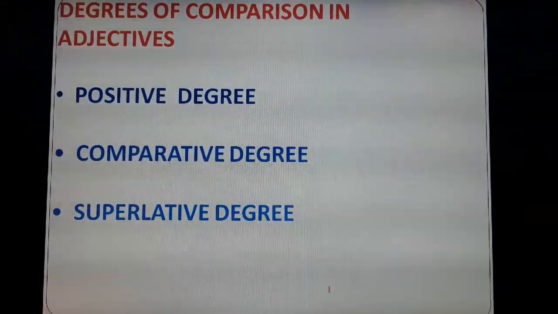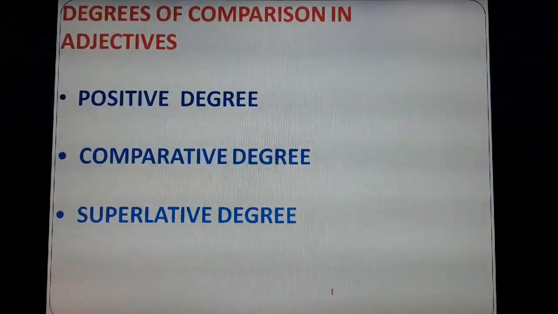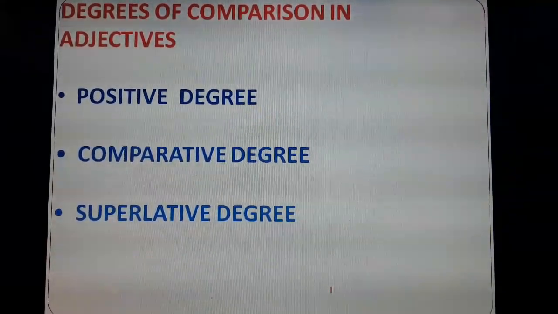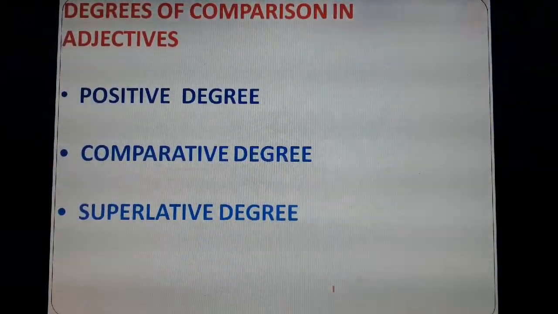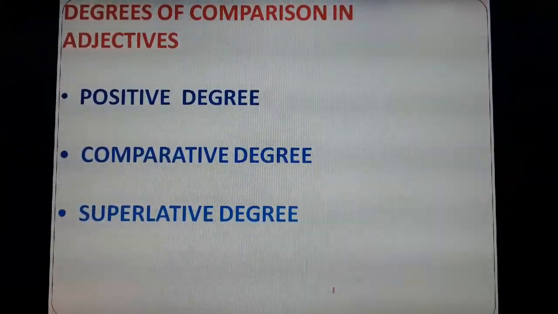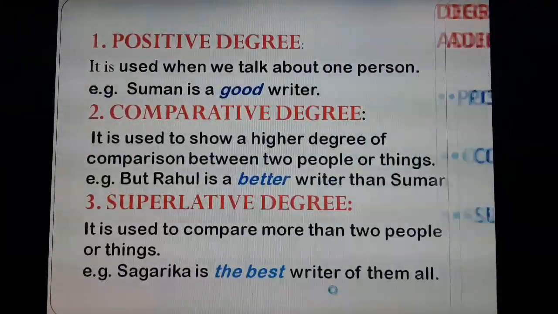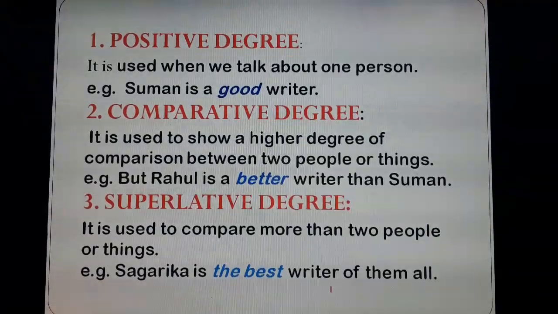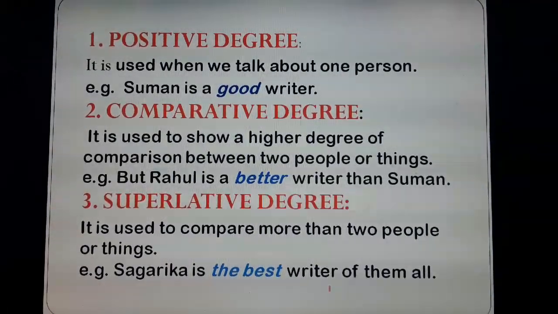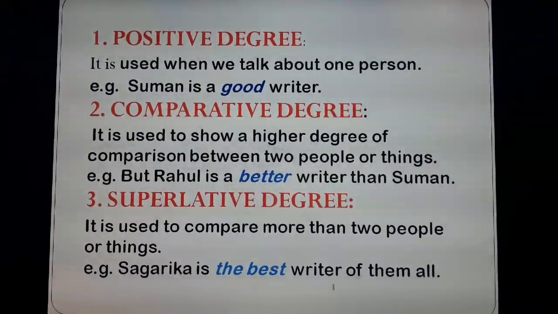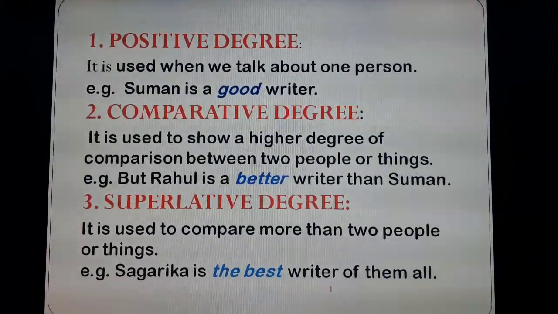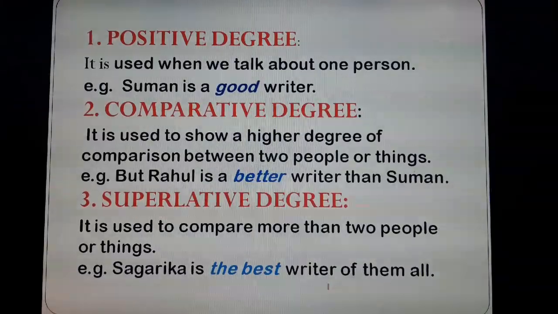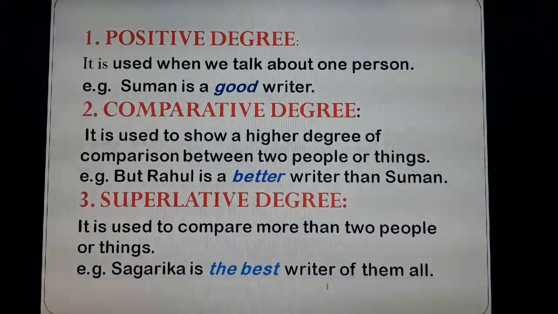Now, let us see the degrees of comparison in adjectives. You all are very well acquainted with those three degrees: positive degree, comparative degree and superlative degree. Positive degree is used when we talk about one person. Comparative degree is used to show a higher degree of comparison between two people or two things. And superlative degree is used to compare more than two people or things.